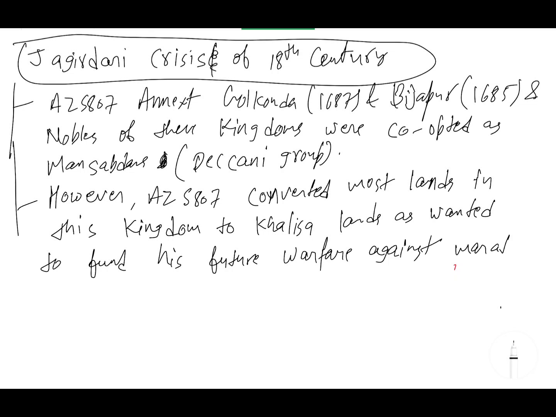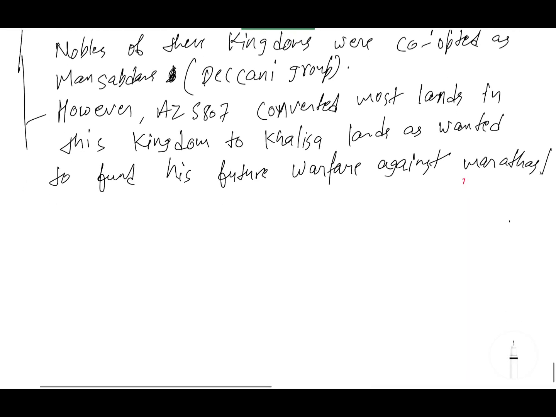Because you know that Aurangzeb wanted to capture the whole of the Deccan. So in order to capture the whole of the Deccan, he captured Bijapur and Golconda. But the Marathas were still strongly present in the Deccan. So if he wanted to go to war with the Marathas, he needed economic resources. That's why he kept all the territory captured from Bijapur and Golconda as Khalisa land, so that the land revenue went directly to the king, and that land revenue would be used for the next war against the Marathas.